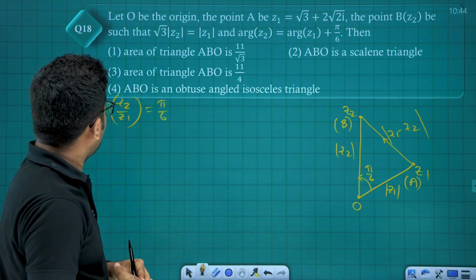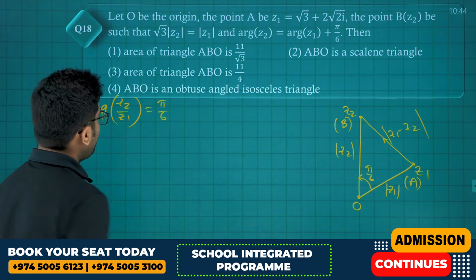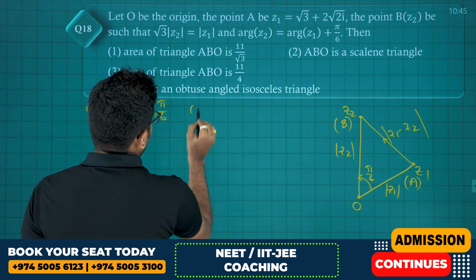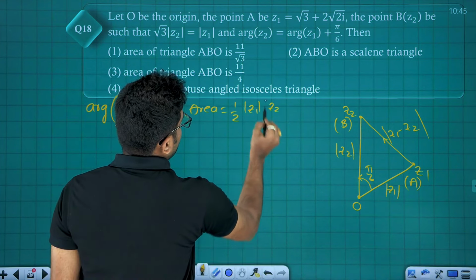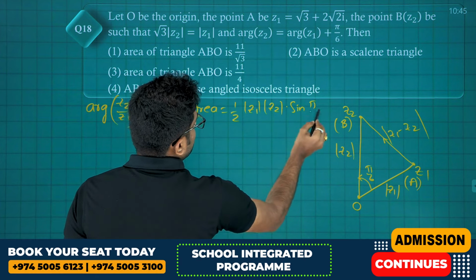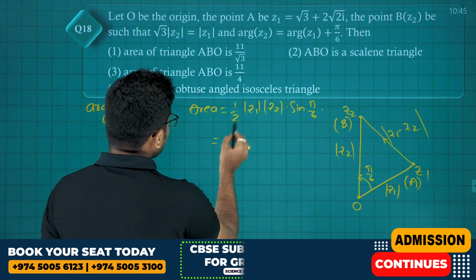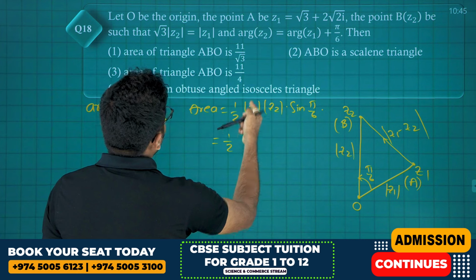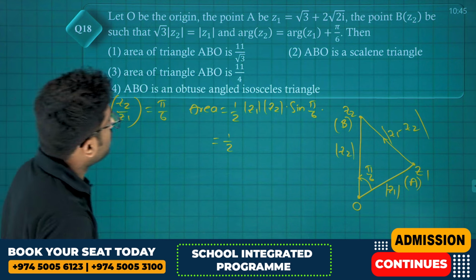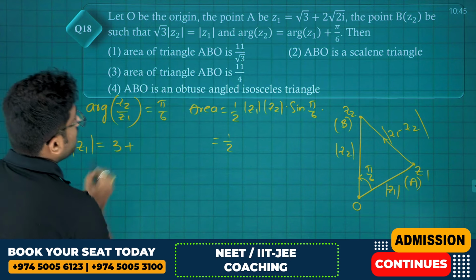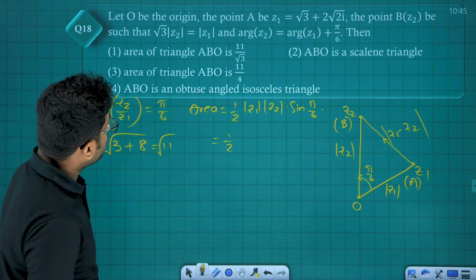Okay, first one, area of triangle. What is the area of triangle? Generally, area is equal to half into mod Z1 into mod Z2 into sine pi by 6. Now, mod Z1 is equal to root of 3 plus 8, which is root 11.